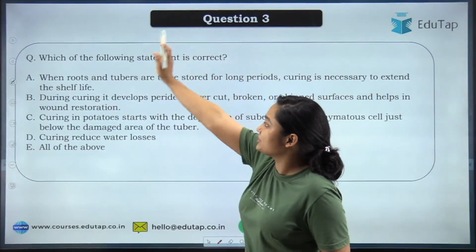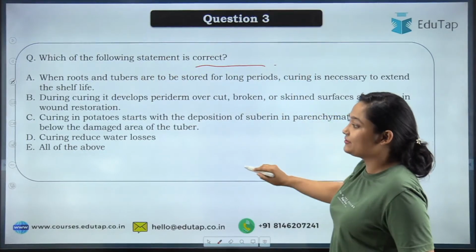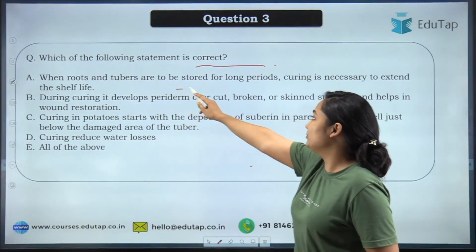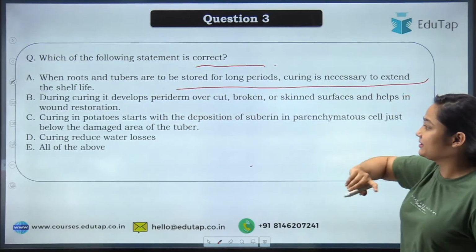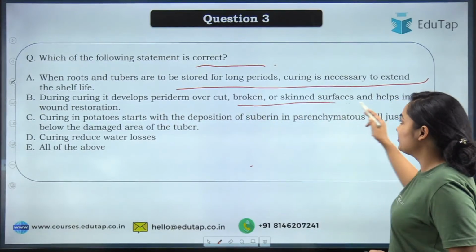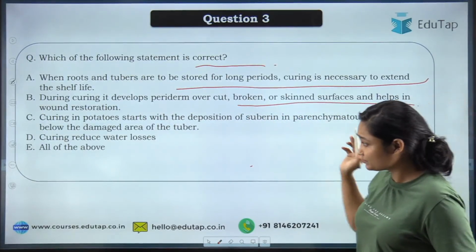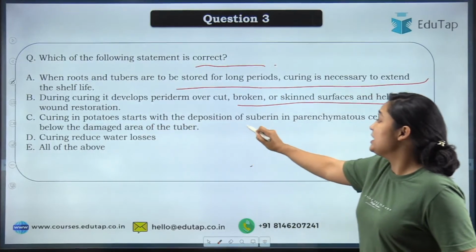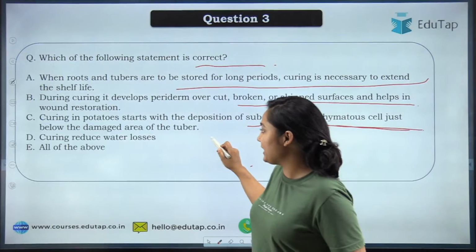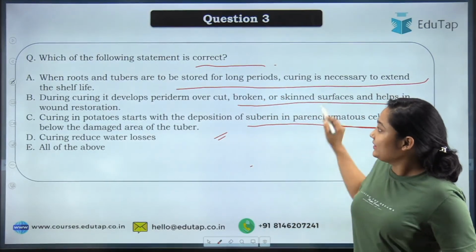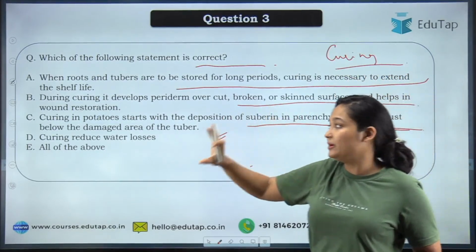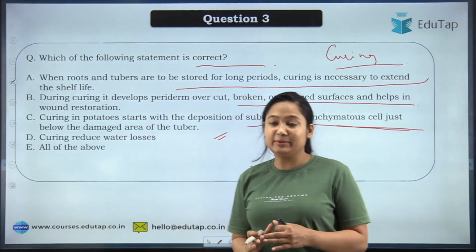So moving to our next question, which of the following statements is correct? So these are the 5 statements that are given. First one says, when root and tuber are to be stored for a long period, curing is necessary. Then the other one says, during curing, periderm over the cut or broken skin surface will grow. Curing in potato starts with the deposition of suberin in parenchymatous cells just below the damaged area. So these are related to your curing step. So you will have to tell which one of the following is correct. Okay, so do let me know.